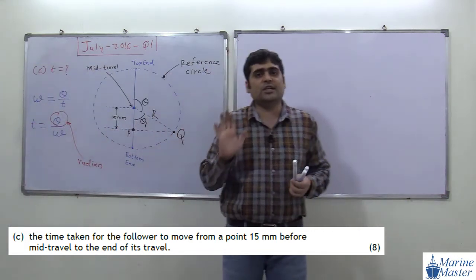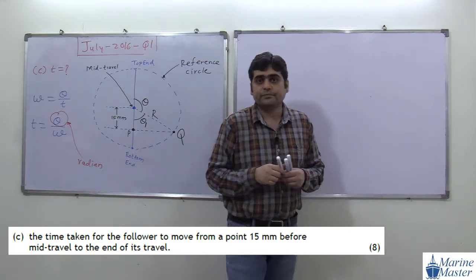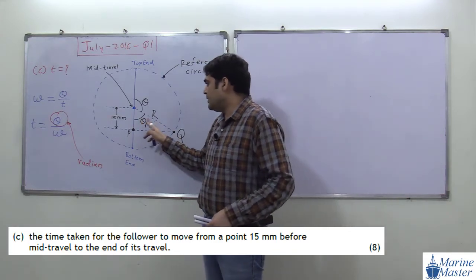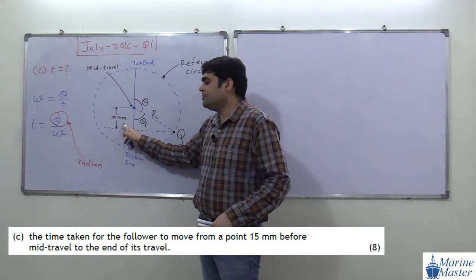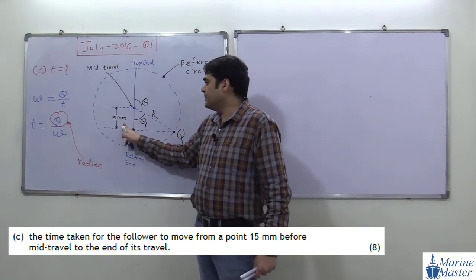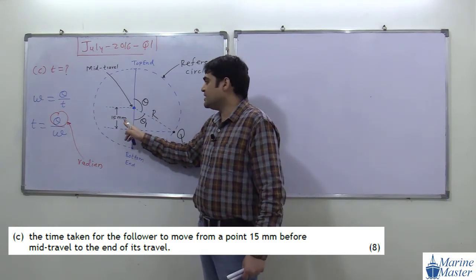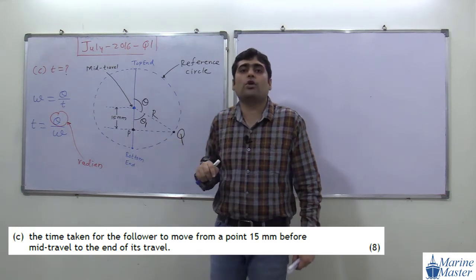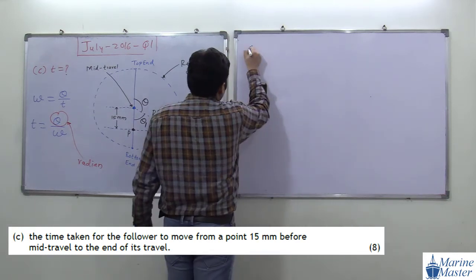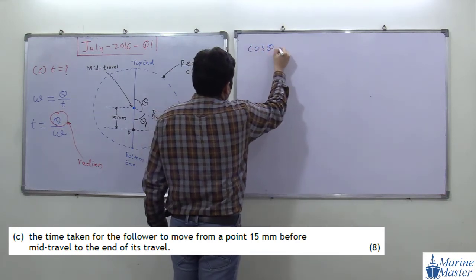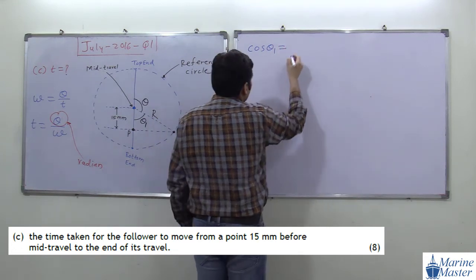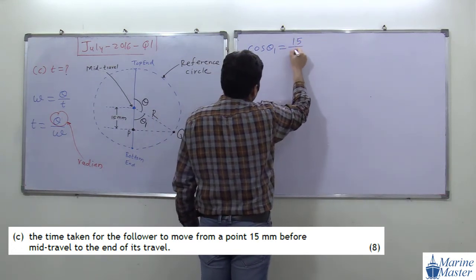Very simple discussion, not that difficult. So with respect to theta 1, R is the hypotenuse and 15 mm is the adjacent. The relation between adjacent and hypotenuse is cos. So cos theta 1 will be equal to 15 mm by 30 mm.